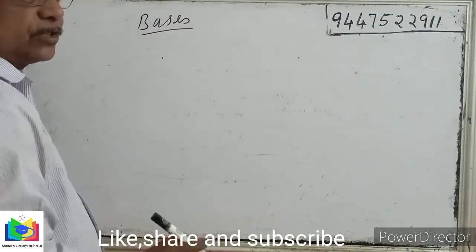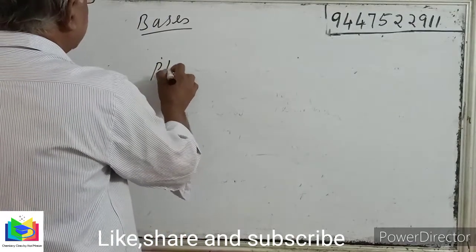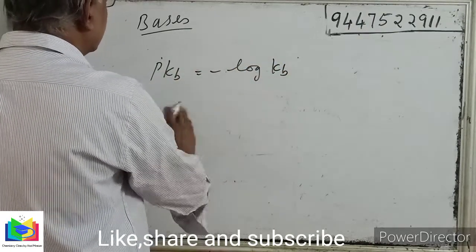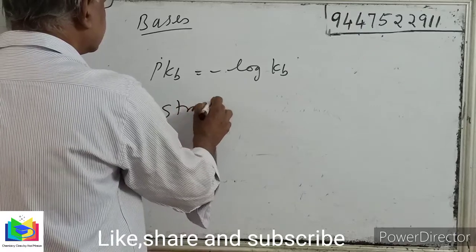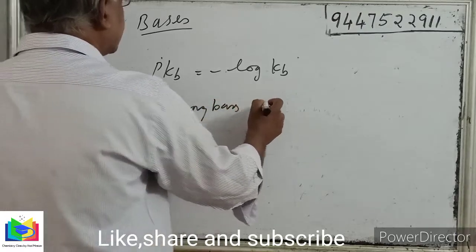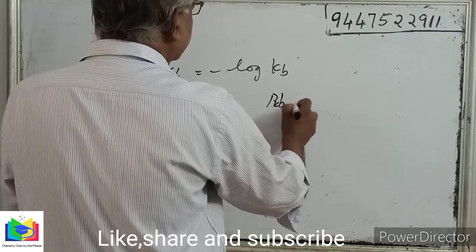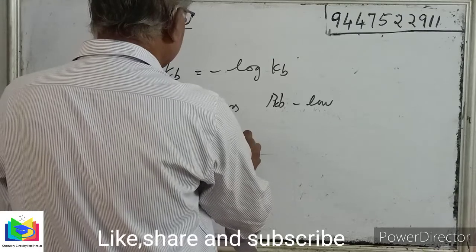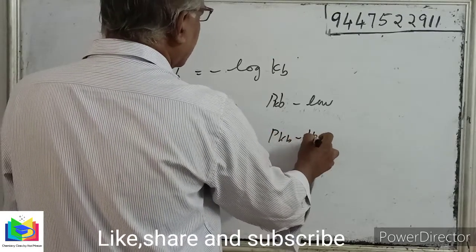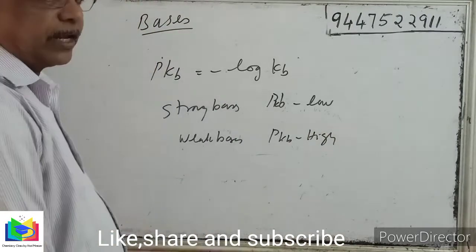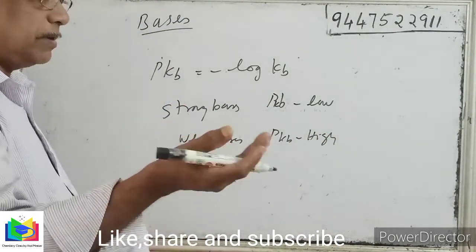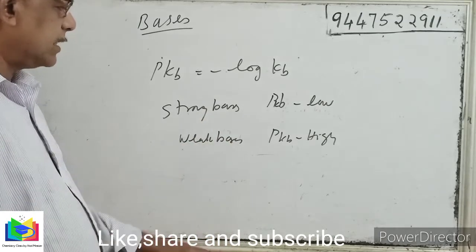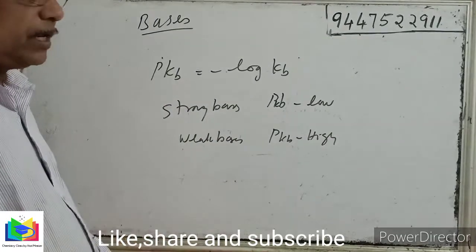Similar to pH, we can define pKb as the negative log of Kb. For strong bases, pKb will be a low value. For weak bases, pKb will be a high value. For strong bases, Kb will be high but pKb will be low. For weak bases, pKb will be high but Kb will be low.